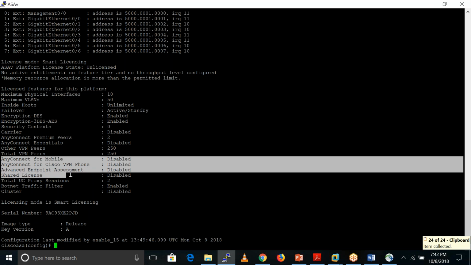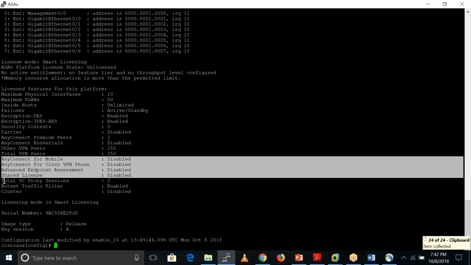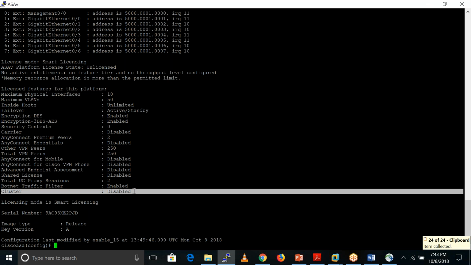These are some features which are disabled, right? If we want to enable these features, we need a license. These are the features which require a feature-based license. If we want to enable AnyConnect for mobile devices, meaning AnyConnect for mobile like Android or iPhone, in that case we purchase this license. Okay, AnyConnect for Cisco VPN phone. Cisco also has IP phones. If we want VPN for IP phones, then in that case we need a license for that. Okay, for clustering we also need a license.